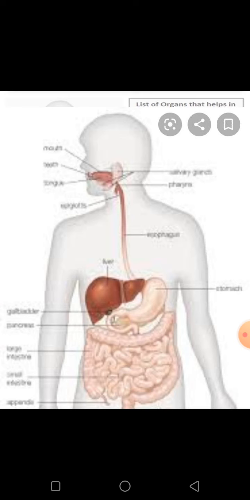Number 1, the buccal cavity. Number 2, food pipe. Number 3, stomach. Number 4, small intestine. And the 5th, large intestine. And the ending is the anus. Is it not a very long path? These parts together form the alimentary canal.